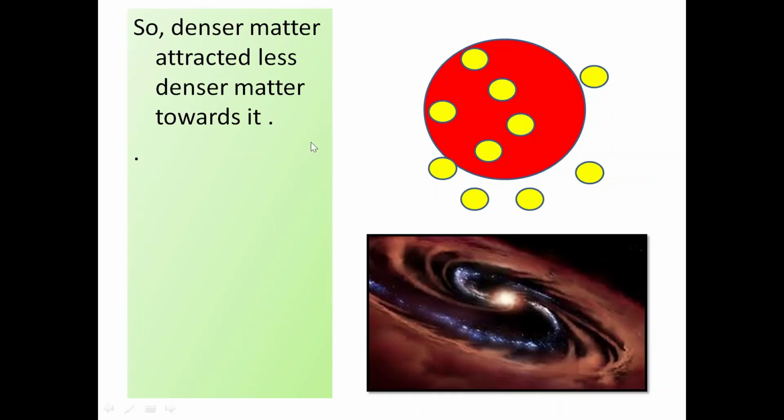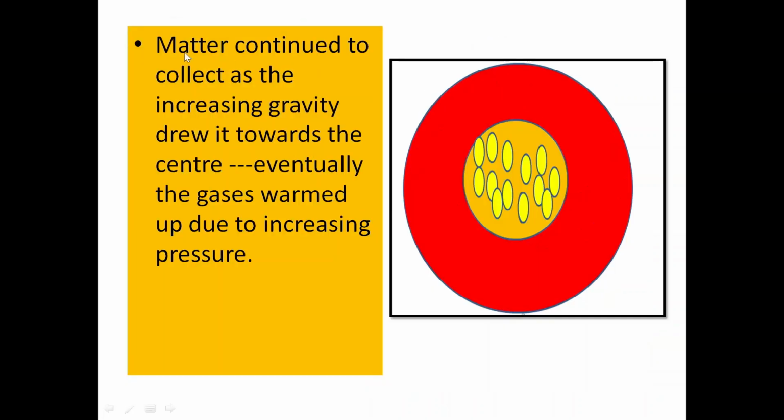So, what will happen now? The denser material present in the early universe will attract the material which is less dense, or which has less mass, so less gravity. Due to this gravitational pull, it leads to accumulation of the mass. And this accumulation of the mass will ultimately lead to an increase in pressure, and this increase in pressure will ultimately lead to what? A rise in temperature.